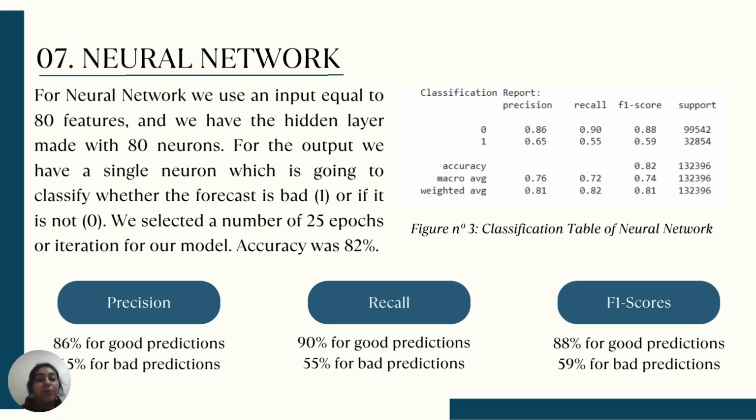The final accuracy of this model was 82%. The precision in this model was 86 for good predictions, 65 for bad predictions. The recall was 90 for good predictions and 55 for bad predictions. And the F1 score, I'm sorry, 88 for good predictions and 59 for bad predictions.